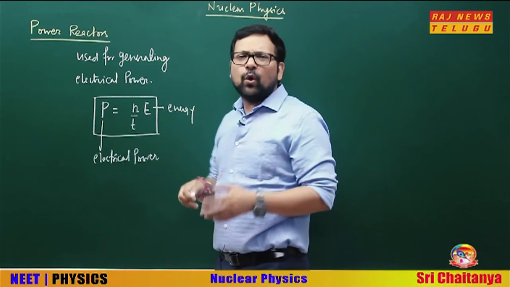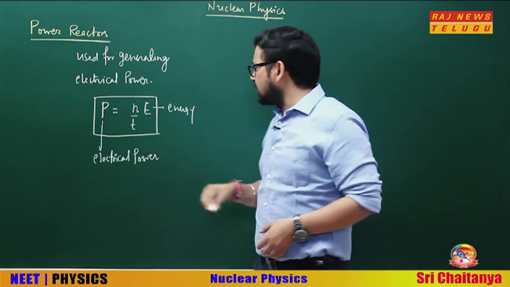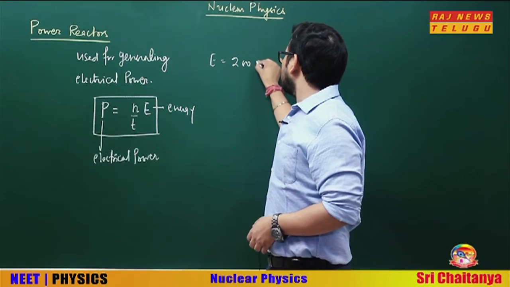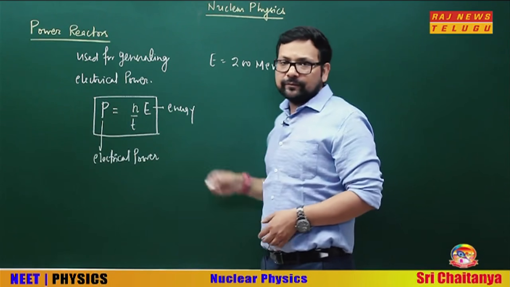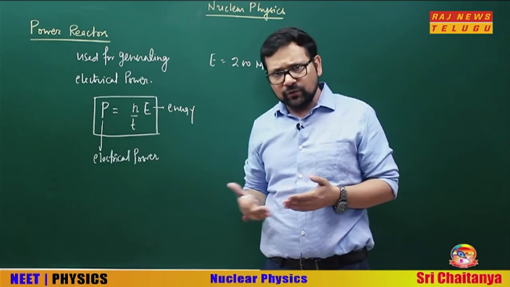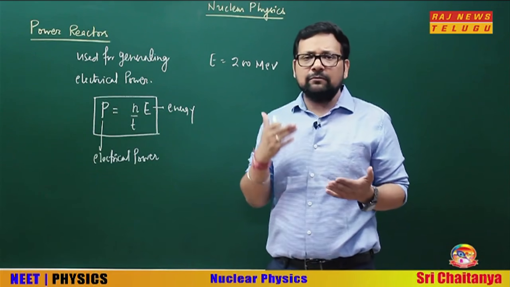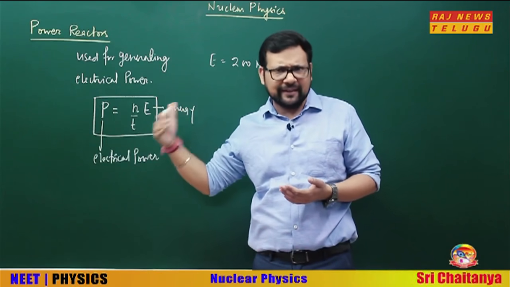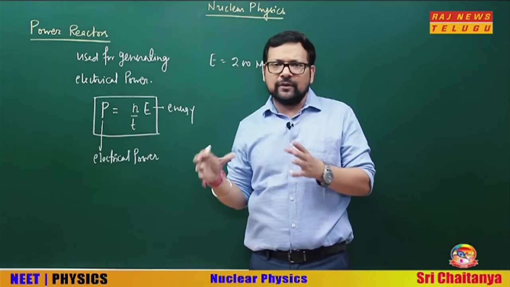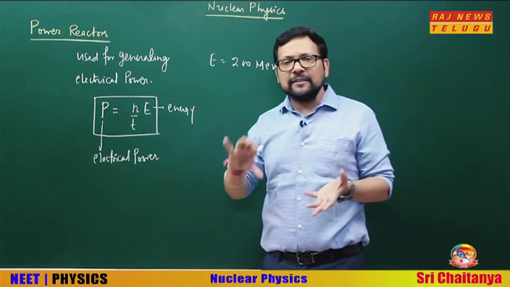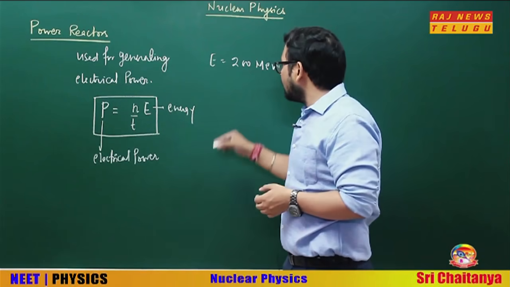What is the energy generally in a fission? This E, let me write it for you, is in general 200 mega electron volt. We can easily convert this into joule also: mega means 10 raised to power 6, and electron volt is 1.6 into 10 raised to power minus 19. So if power in watts is required in the option, you can convert this into joule also.